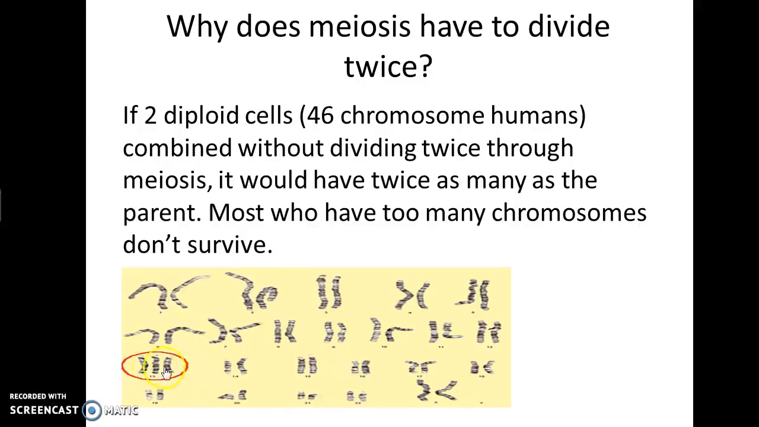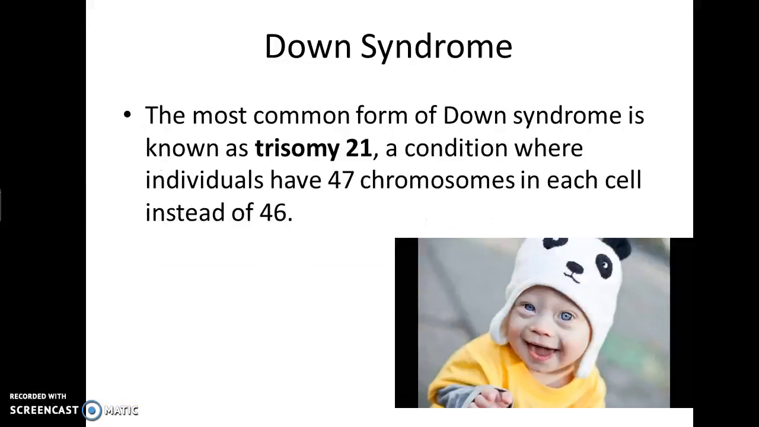Now, if you look here, this person on chromosome 13, they got 3 of them. So they either got 2 from their mom and 1 from their dad, or vice versa. So the reason that's a problem is, again, most of the time, if you get too many, you don't survive. So go ahead and answer number 17.